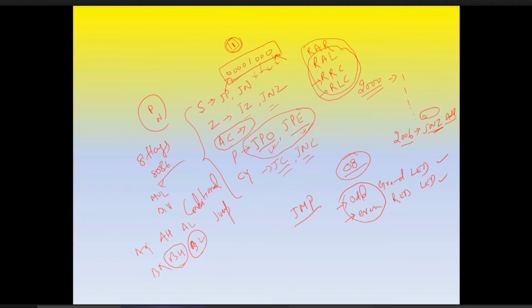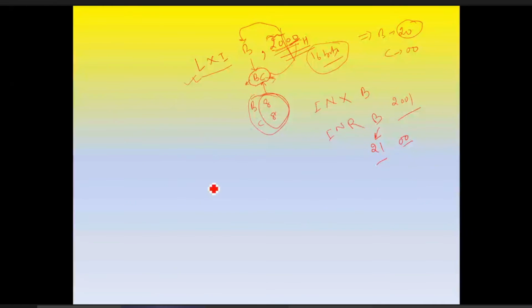So in this, suppose we have 99. We have 99, 1001, 1001. The carry which we get at the last is the final carry. If there is a carry from the D3 bit to D4, one carry is there.